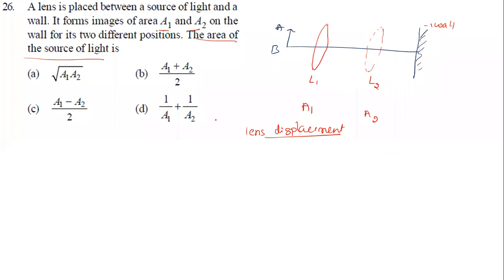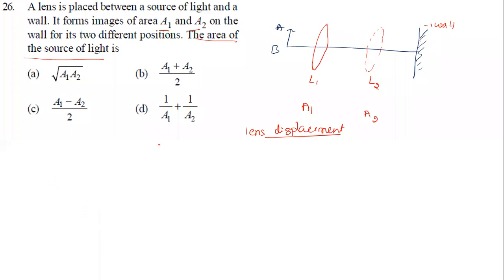Now, in the case of a lens, magnification is given by V by U, right? So I'll take M1 for the first case, which will become V by U. For the second case, M2 will become U by V, right? Because V2 by U2, this is the general formula V1 by U1, and this is also V2 by U2. Since they are reversed, they are interchangeable.